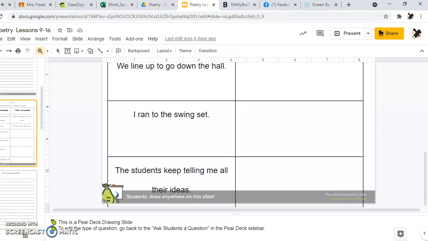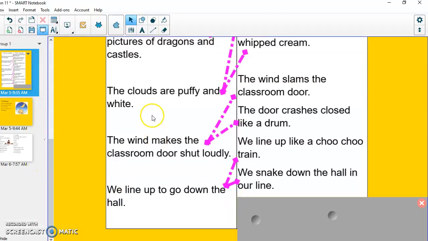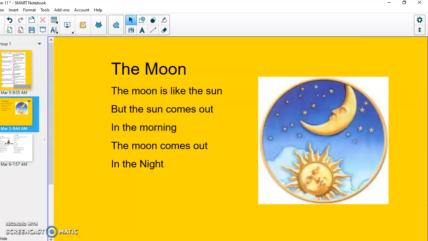All right, welcome back. Let's go back to our lesson. I hope you guys had some really great ideas on how to make words more poetic. So let's look at an example of a poem that has words that are more poetic. The moon is like the sun, but the sun comes out in the morning. The moon comes out in the night. So this one has that simile, that comparison. Could this be better? Yeah, it could be a lot better, but this still has a nice simile and it has a good visual.